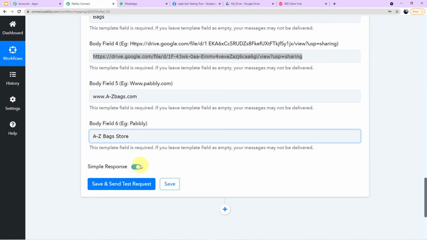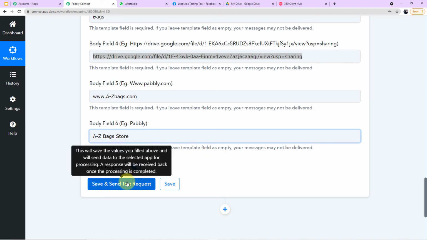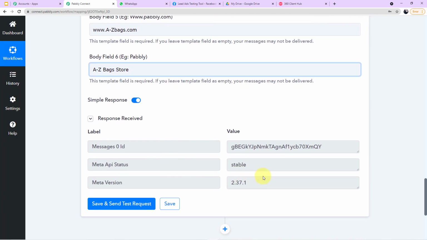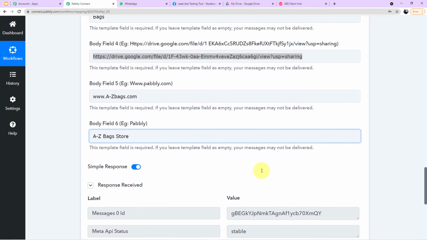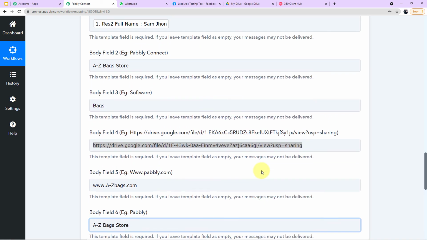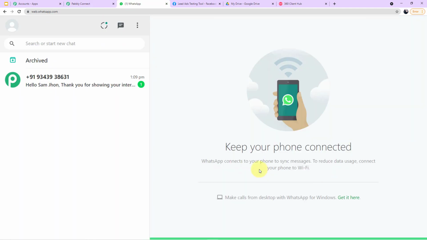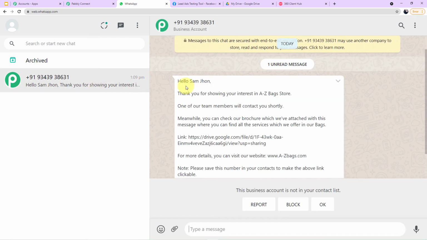Now we will click on save and send test request, and we will see if the responses are positive or not. Let it load for a second. Guys, yes, the responses are completely positive, as it is not showing any error. Now we will go to our WhatsApp web page and see if we have received any WhatsApp message or not.